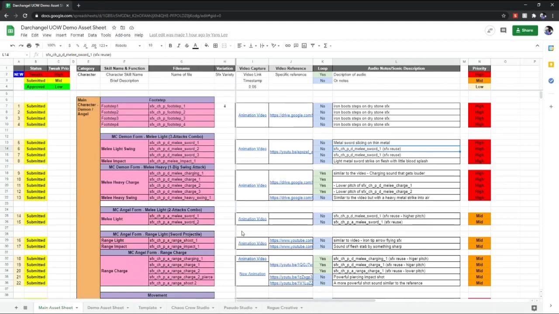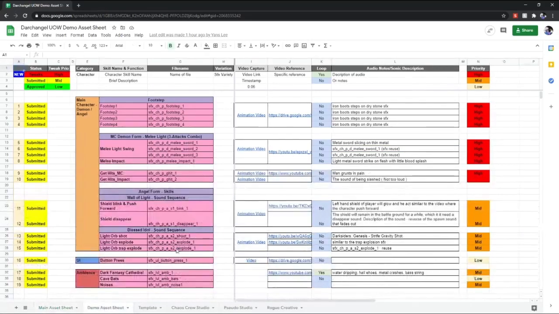The link that I sent in the chat is a link to how Supergiant Games does their stuff. I think that's a very good example of what an audio workflow can look like. Moving on to the demo asset sheet. I've just selected a few sounds to make and to showcase.